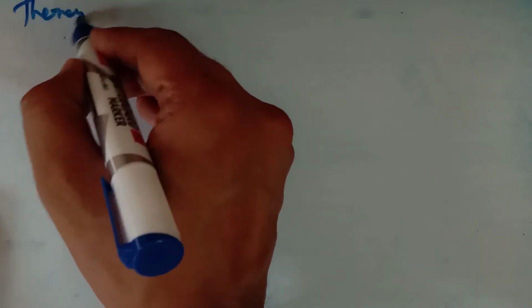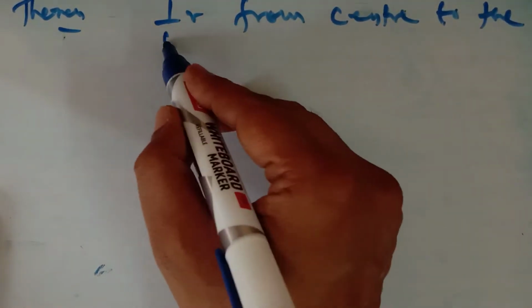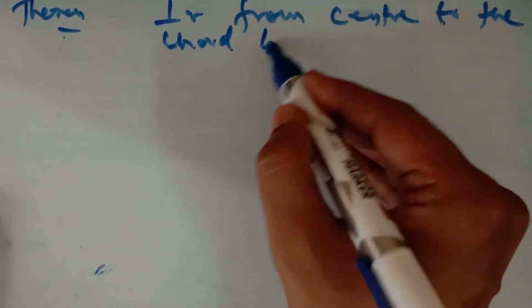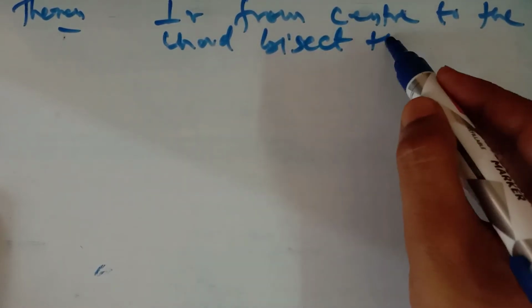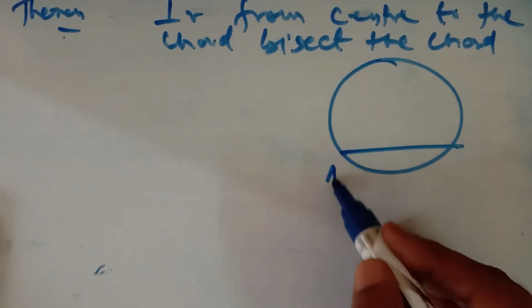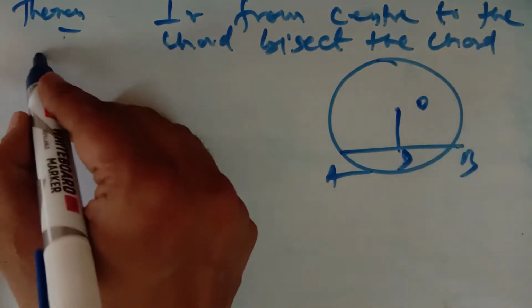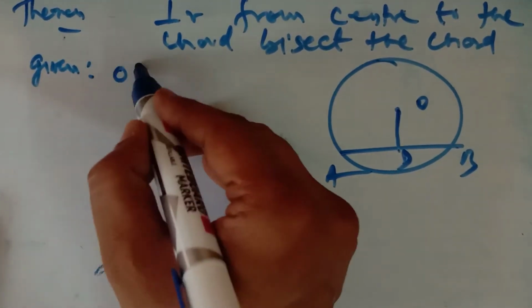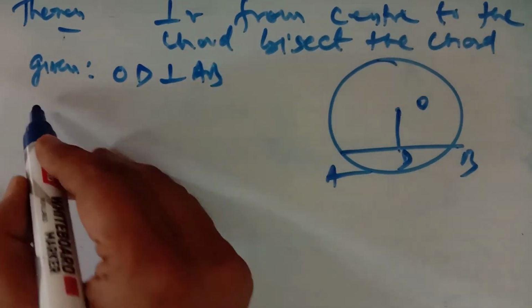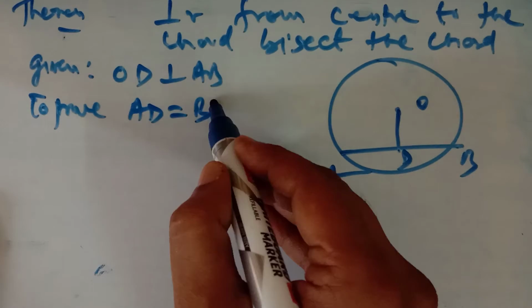Next theorem. What is the theorem? The perpendicular from the center to the chord bisects the chord. Suppose there is a circle and there is a chord AB, and I draw a perpendicular to it from the center of the circle, that is, OD is perpendicular to AB. Then what do we have to prove? We have to prove that it bisects the chord, that is, AD is equal to BD.